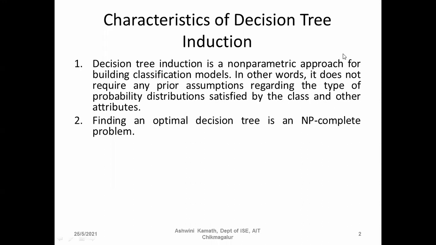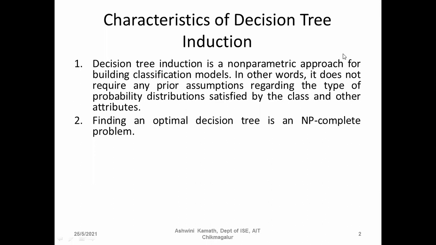Finding an optimal decision tree is an NP-complete problem. I think while studying design and analysis of algorithms, you have heard about NP-complete problems. If a problem can be solved completely using a brute force approach, it is called an NP-complete problem.